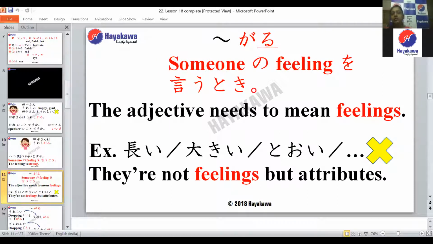So nani nani garu is for someone no feeling o yutoki, when you want to express somebody's feeling. So the adjective needs to mean feelings. It cannot be any other random adjective. The adjective over here has to be a feeling, because we are using this to express somebody's feelings.